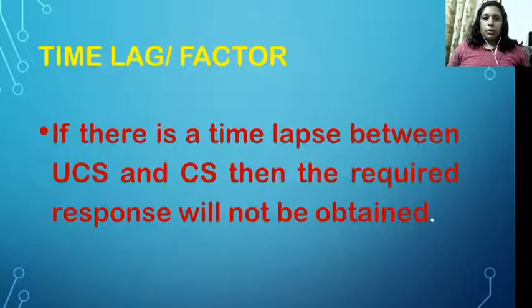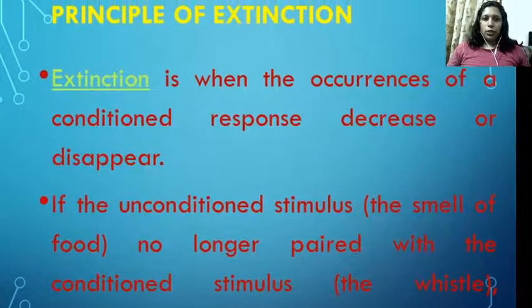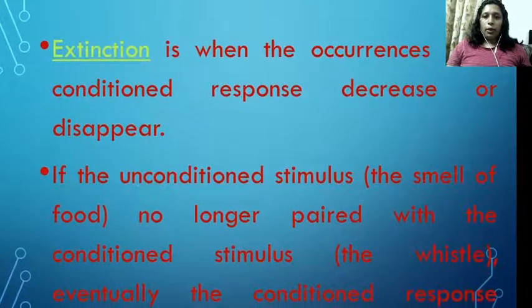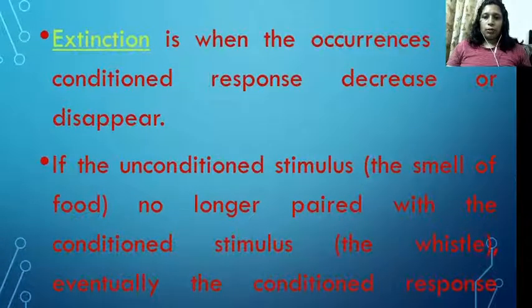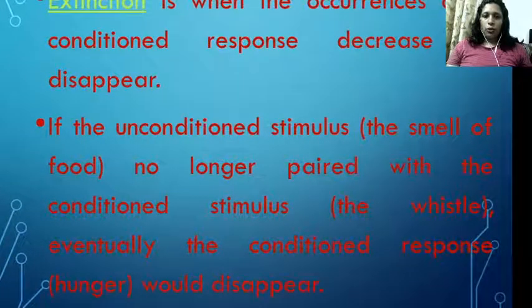The next principle is the time lag factor. If there is a time lag between the presentation of the unconditioned stimulus and the conditioned stimulus, then the required response will not be obtained. The next one is the principle of extinction. Extinction is when the occurrence of a conditioned response decreases or disappears. If the unconditioned stimulus, that is the smell of the food, is no longer paired with the conditioned stimulus, that is a whistle or a bell, eventually the conditioned response, that is your hunger, will disappear.